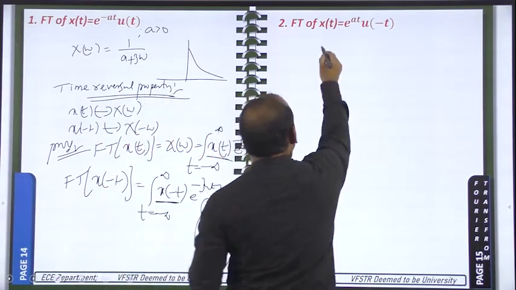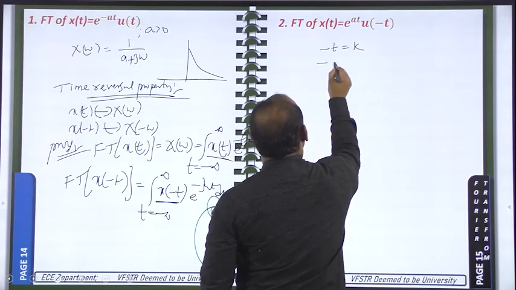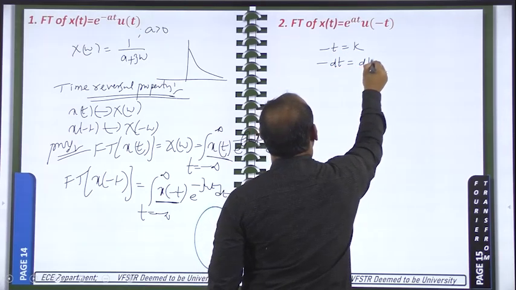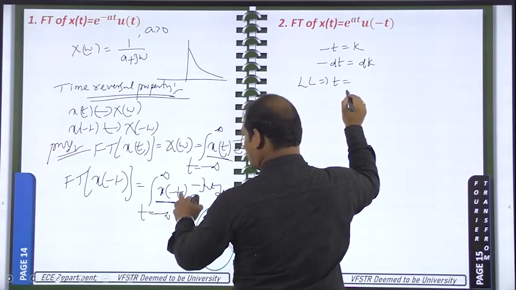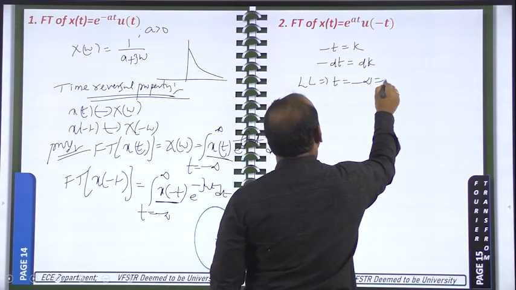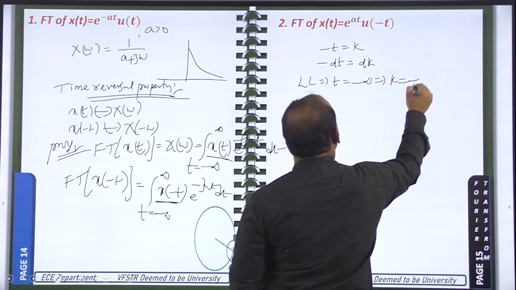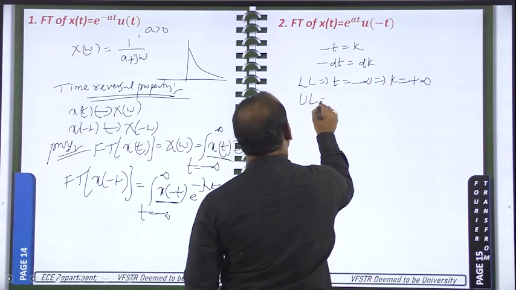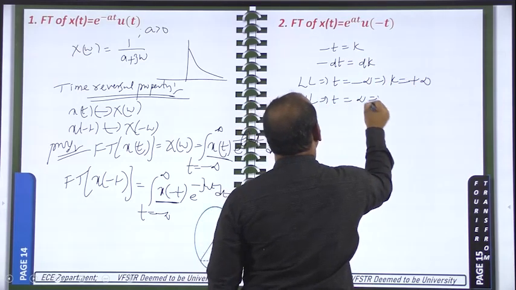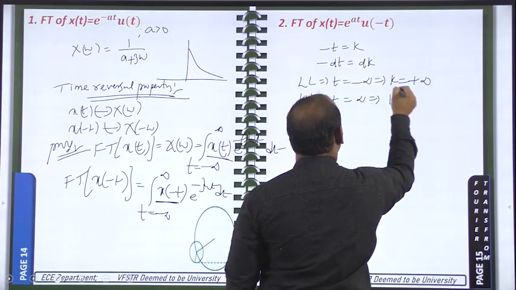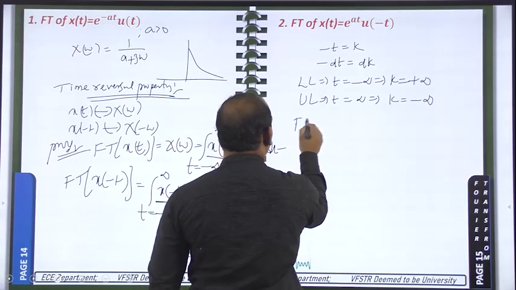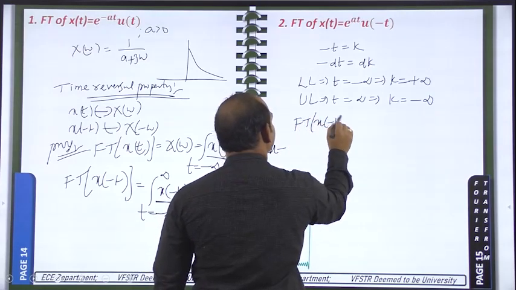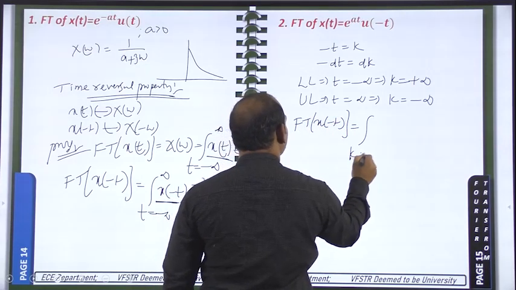Now consider minus t is equal to k, so minus dt is equal to dk. For the lower limit of t we have minus infinity; substitute here, k is equal to plus infinity. For the upper limit of t we have plus infinity; substituting, the upper limit for k will be minus infinity. These are reversed.